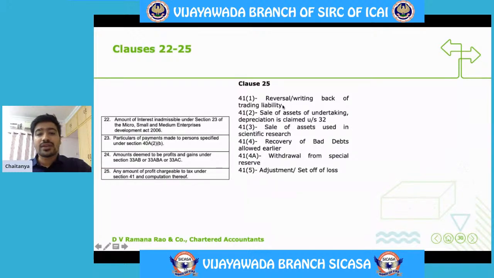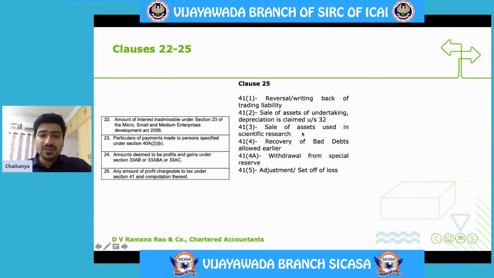Reversal or writing back of trading liability. Say let's assume you have purchased goods from one of your suppliers. You haven't made payment for that particular transaction. Even though payment is not made for that particular transaction, that will be allowed as expenditure on accrual basis. On a later date, if you are reversing back or writing back this particular trading liability, then those details are required to be given. Same is the case if you are claiming depreciation under section 32 and if you are selling that particular asset, then you are required to give details in this particular clause.